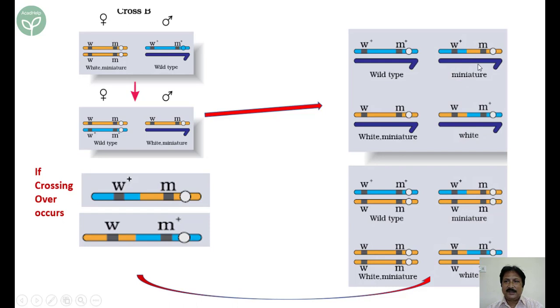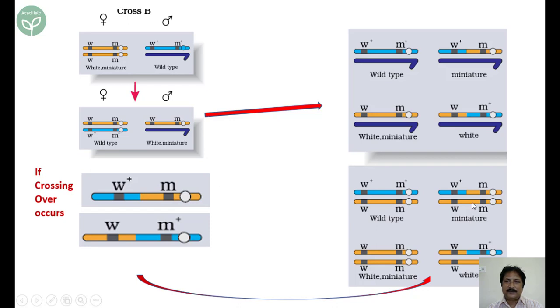What is this? See, Y chromosome pairs with this one. Y chromosome pairs with this one. W M plus. Y chromosome pairs with W and M plus. This is the result. Next is this X chromosome, yellow one, pairs with this one.